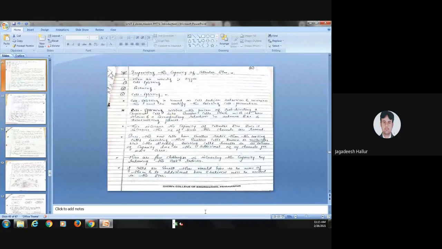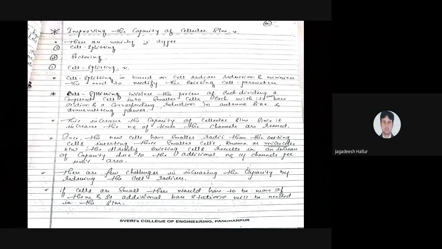Okay, next point of this unit is improving the capacity of cellular system. How do you improve the capacity of a cellular system? There are mainly two types for improving the capacity of a cellular system. One is cell splitting and second is sectoring.